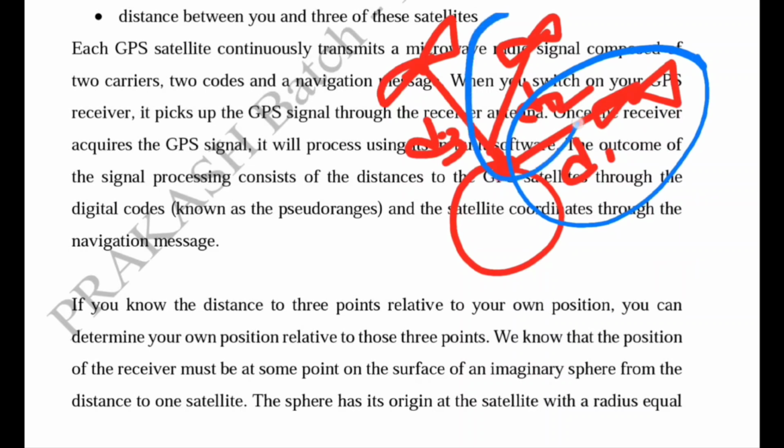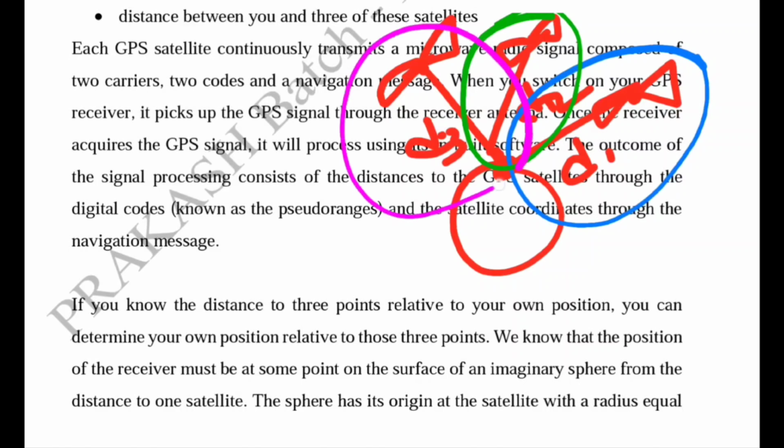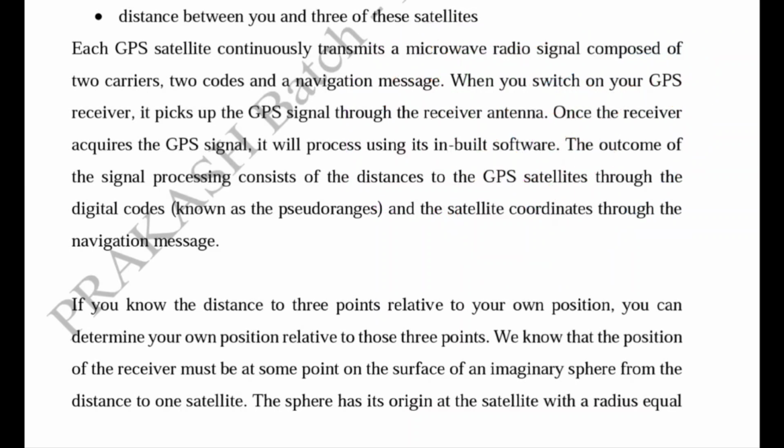Similarly, this satellite has its own imaginary surface, and the third satellite will also have an imaginary surface. The intersection of these 3 surfaces will indicate the unknown coordinate that we have to calculate on the earth surface. We will see the diagram to understand it.